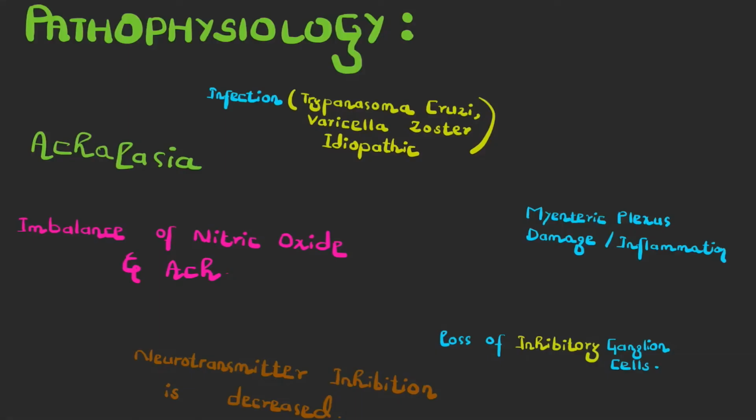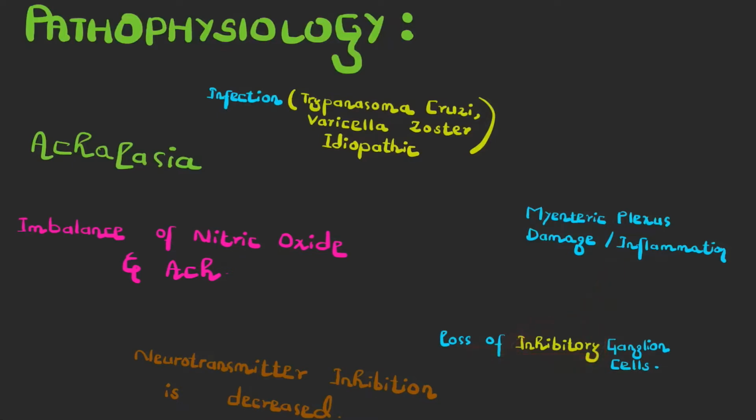And this damage to ganglion cells can either be idiopathic or secondary to a known cause, such as Trypanosoma cruzi infection as in Chagas disease or an infection caused by varicella zoster. Now let's focus on this diagram. Note that when this damage occurs, it is the inhibitory ganglion cells that are lost in this condition.